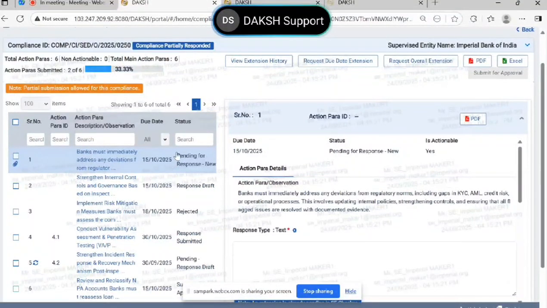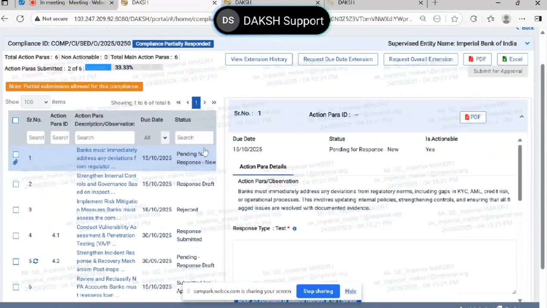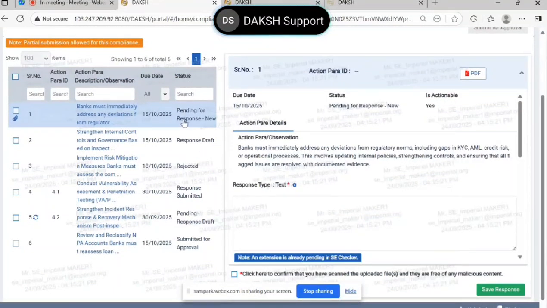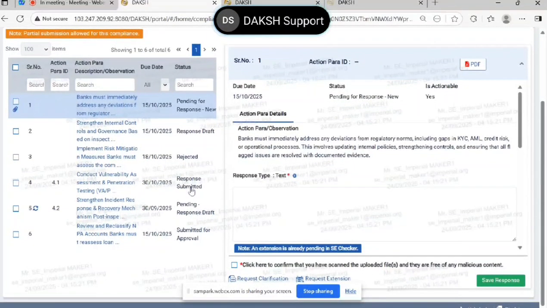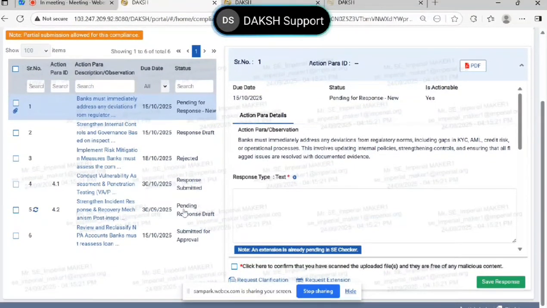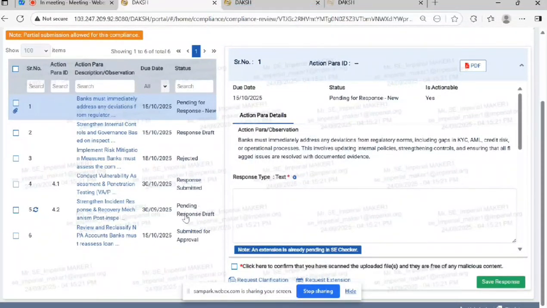And there are a few statuses. If the compliance action para has not been responded even once, then the status would show as pending for response hyphen new. The word new means the response has not been submitted to RBI even once. If you have submitted the response, then the status would show as response submitted. Now, if RBI is not satisfied with the response you had sent, they may send it back. They may require some additional clarification, some additional attachment, some additional documentary evidences.